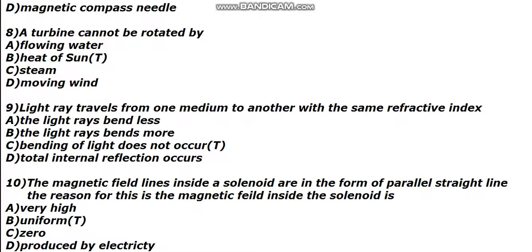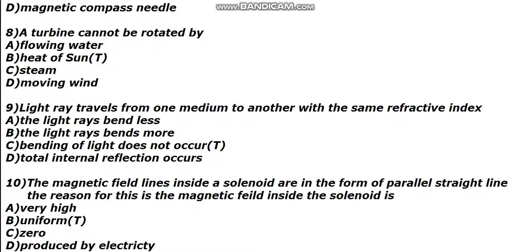Ninth one, it is also a little confusing. A light ray travels from one medium to another with the same refractive index. What happens to the light when it moves between media of the same refractive index? The correct answer is C, bending of light does not occur. It is very simple, because the same refractive index means there is no change in refractive index, so there is no bending. It moves in the same way.